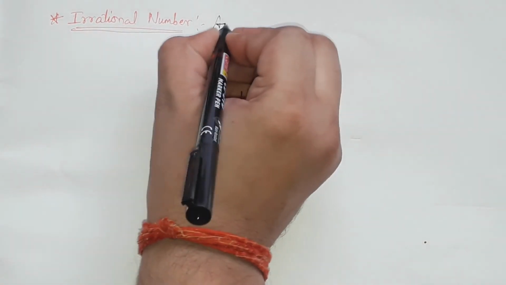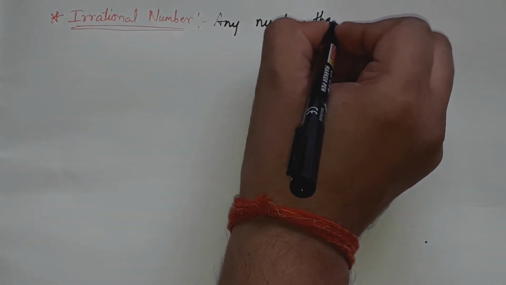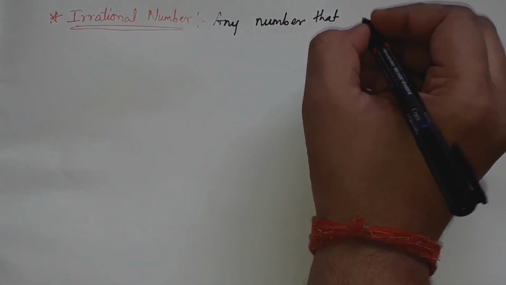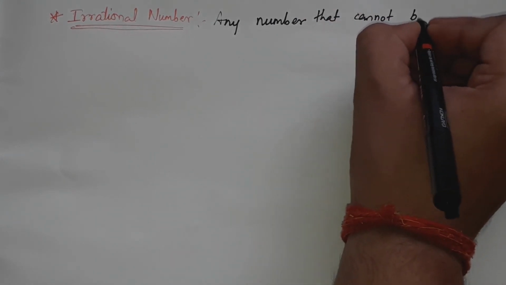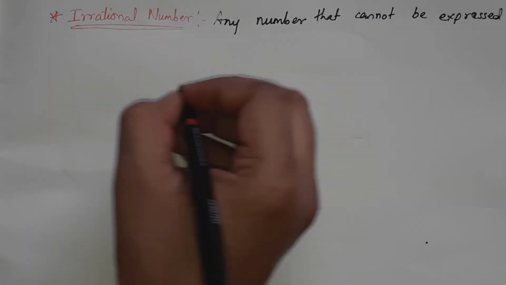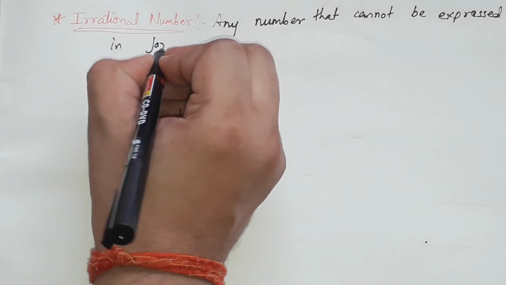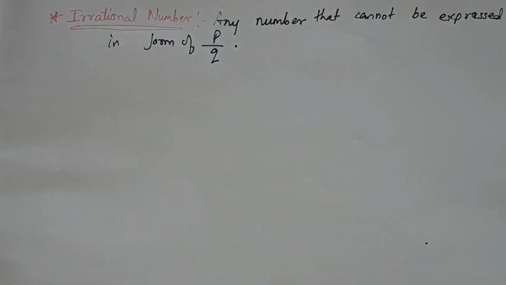So the next topic is irrational numbers. What are irrational numbers? Any number that cannot be expressed in the form of p upon q is called an irrational number. So any number that cannot be written in the form of a fraction is called an irrational number.